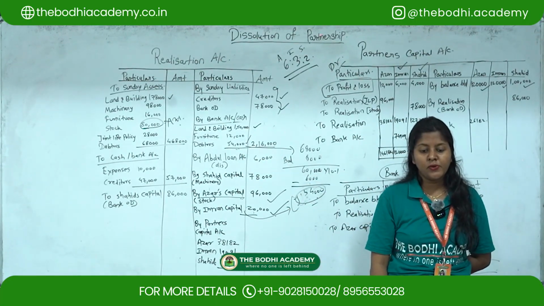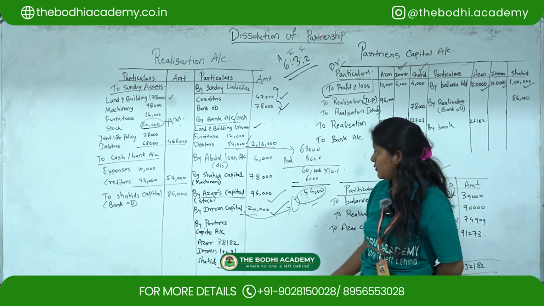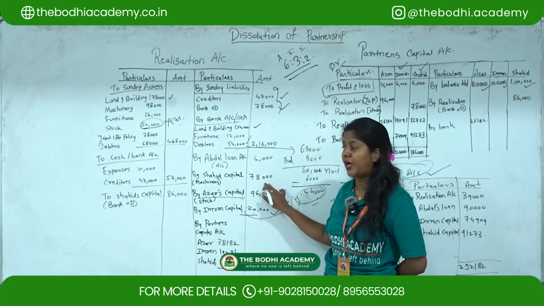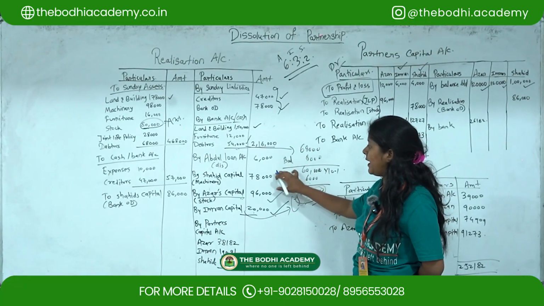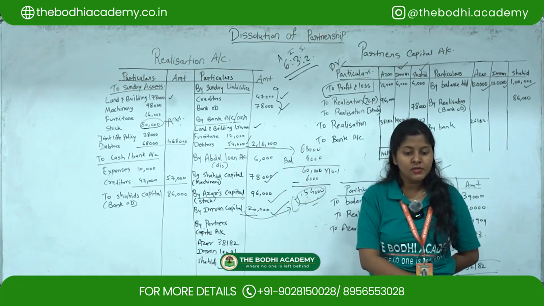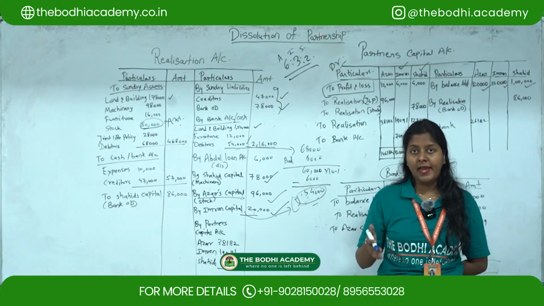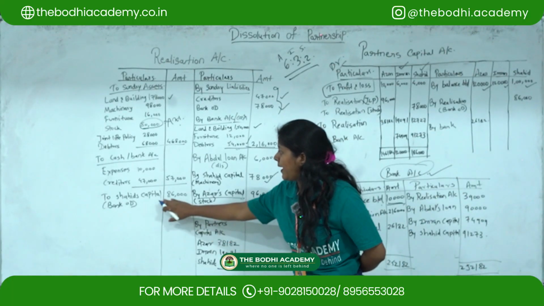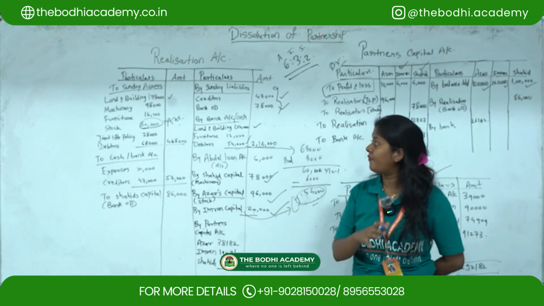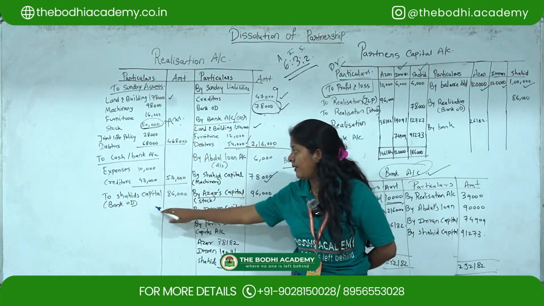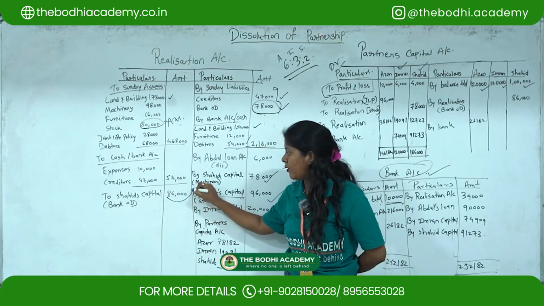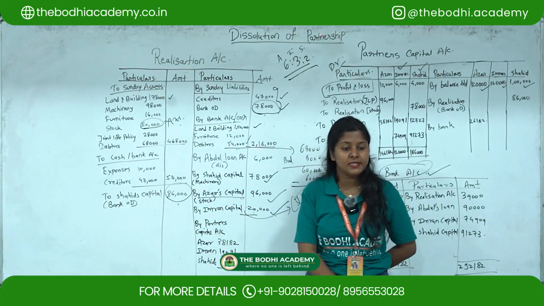Then Shahid took over the machinery for 78,000. Machinery is taken over by Shahid, and whatever asset is taken over by a partner, you have to show under the credit side, so 78,000. Then he agreed to pay the bank overdraft with an interest of 8,000. Earlier the bank overdraft was 78,000, and now he is paying with the interest, so I have to add that to the bank overdraft. So the total is 86,000.